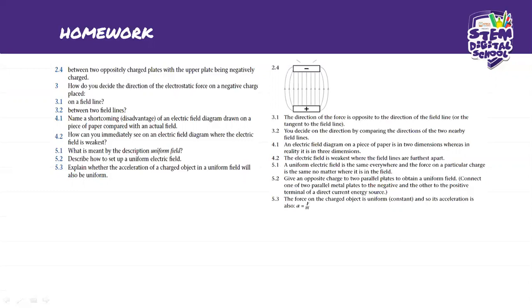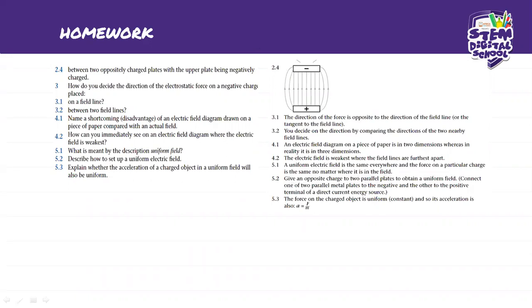Are you guys with me? Do you guys understand? So that is what is meant by uniform field, that a uniform electric field is the same everywhere, and the force on a particular charge is the same as well, no matter where it is in the field.